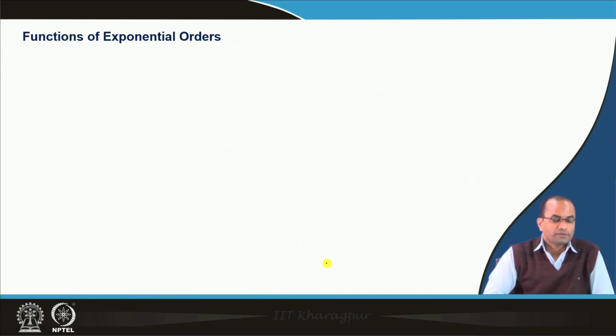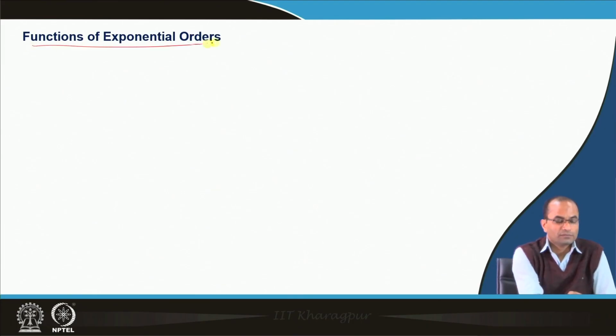The other class of functions we will consider before the final theorem is functions of exponential order.